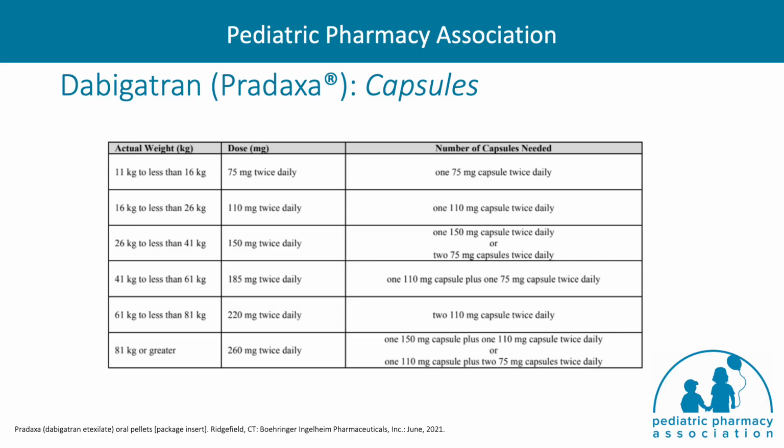Here is a table of dosing for dabigatran capsules for patients 8 years and older up to 18 years of age, and it is important to note that the dosing increases with an increase in patient's weight, and thus the patient's weight should be closely monitored in a growing child and adolescent to ensure appropriate dosing of dabigatran.